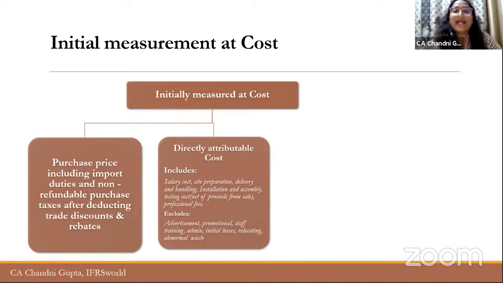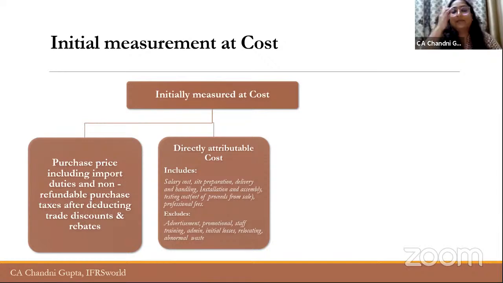Second leg is directly attributable cost. Now, what is this directly attributable cost? These are the costs that have been incurred by the company to bring that particular asset in the location and condition which is intended by the management. So basically, the condition in which the asset should be, to make it productive, right, all the cost till then will be capitalized, and it should be directly attributable. That means it should be incurred to bring that particular asset in that particular position.